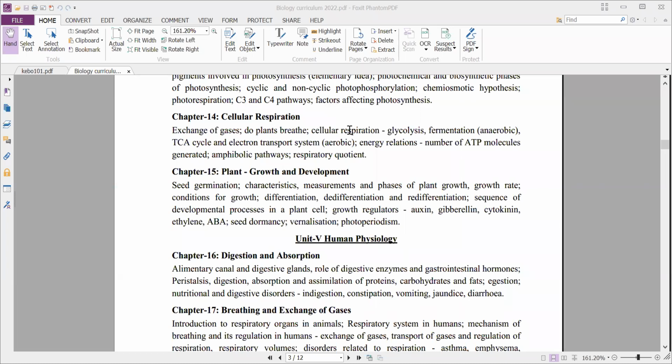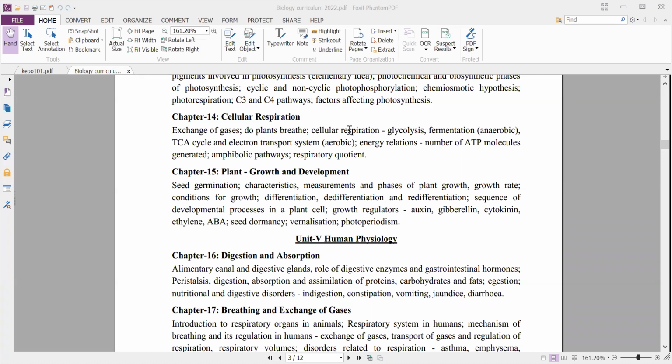And finally, we'll discuss the growth regulators, that is plant growth substances or plant hormones, simply we can say. Like auxin, which you might have studied in your 10th class, gibberellin, cytokinin, ethylene, abscisic acid.